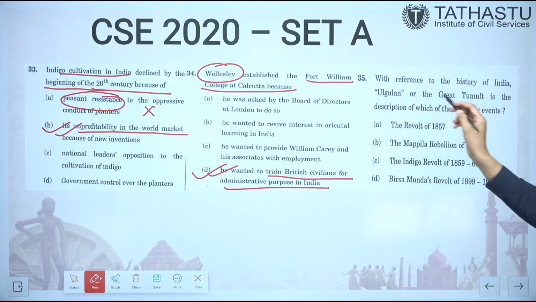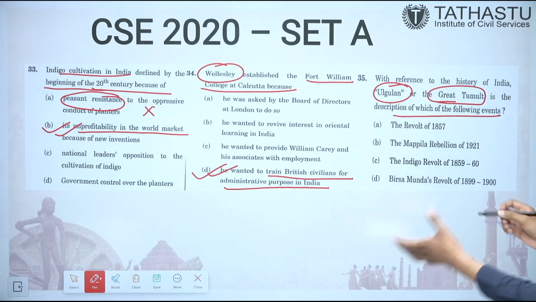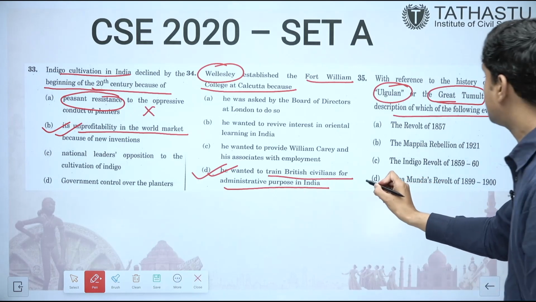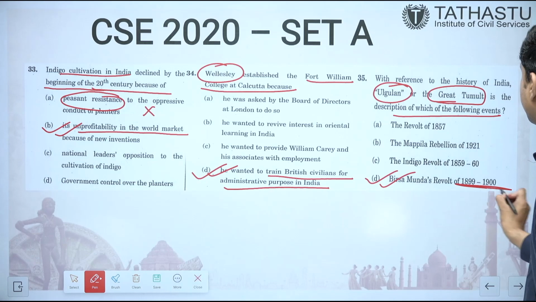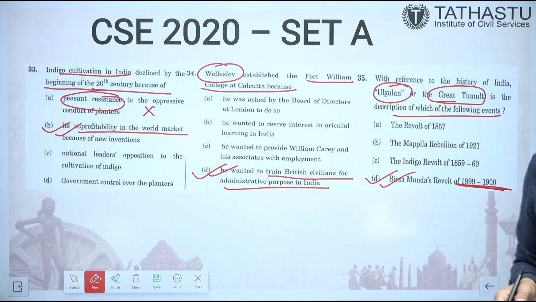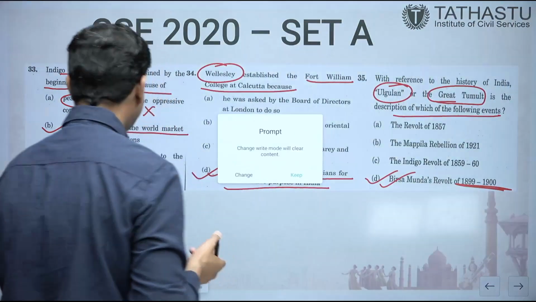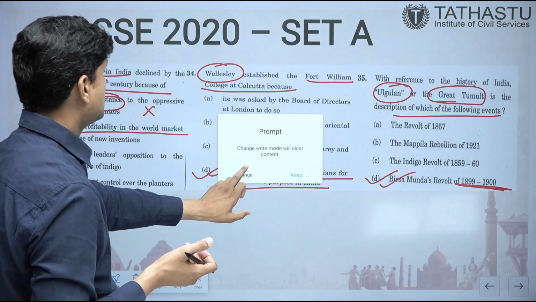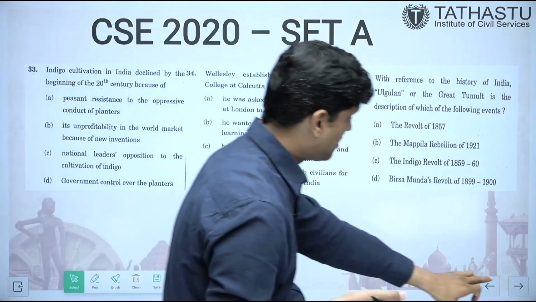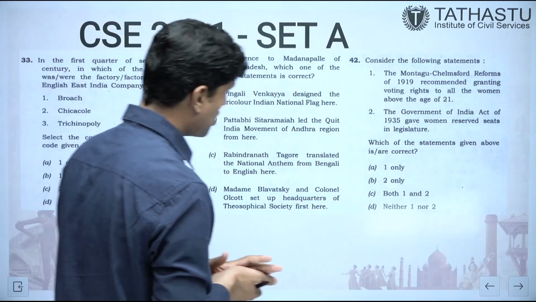With reference to the history of India, Ul-Gulan or the Great Tumult is the description of, as you may be knowing, Birsa Munda's revolt of 1899-1900, which is also called the Ul-Gulan movement. So the correct answer is D. As I was discussing, various peasant movements, tribal movements, as well as the works done by different governor generals, are repeatedly asked in the modern portion.